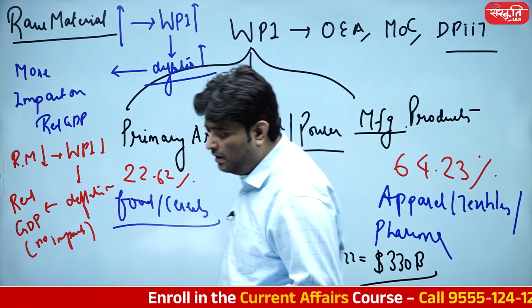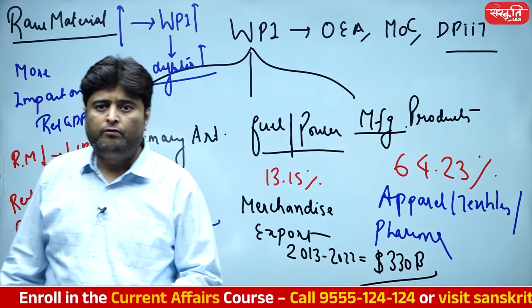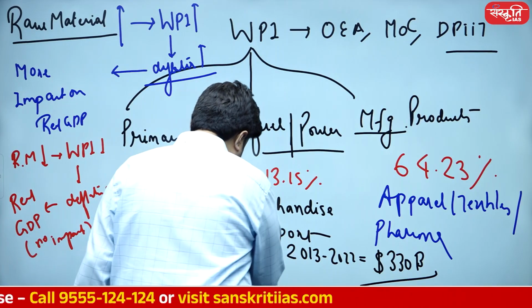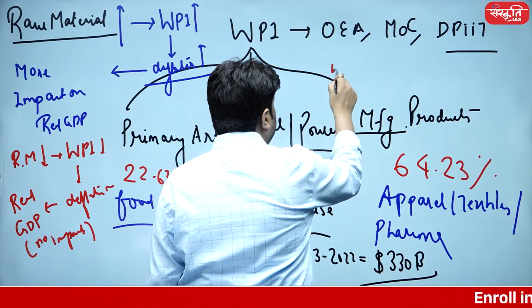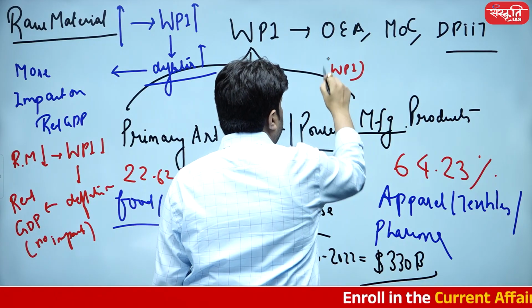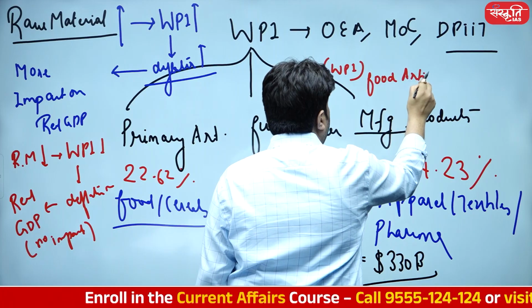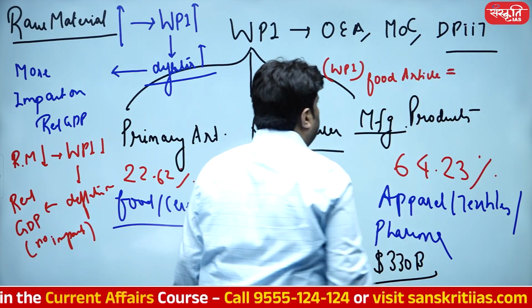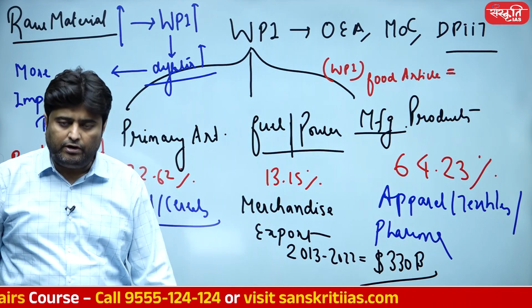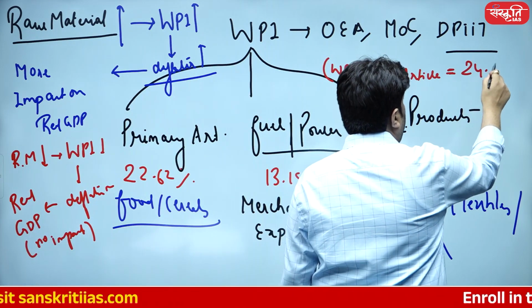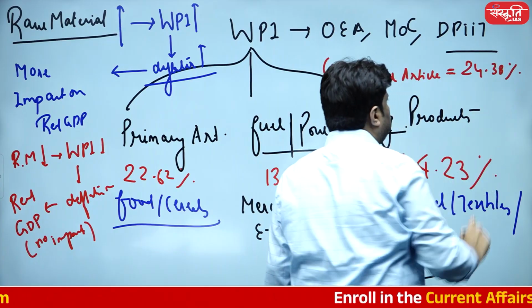Our WPI has a huge amount of weightage on manufacturing, and for food products, WPI food articles have a total weightage of around 24.38%, lesser compared to what CPI has.